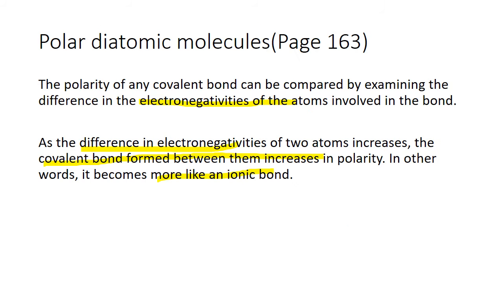So moving on. The polarity of any covalent bond can be compared by examining the difference in electronegativity of the atoms. As the difference in electronegativity of two atoms increases, the covalent bond formed between the atoms increases in polarity. In other words, it becomes more like an ionic bond, but it is not an ionic bond. Just to be clear on the last part here, it is not an ionic compound. It is because of the sharing of electrons, and the distributed electron is not equal on both sides of the atoms. It starts to behave like an ionic compound, but it is not an ionic compound. Moving on to the next slide.